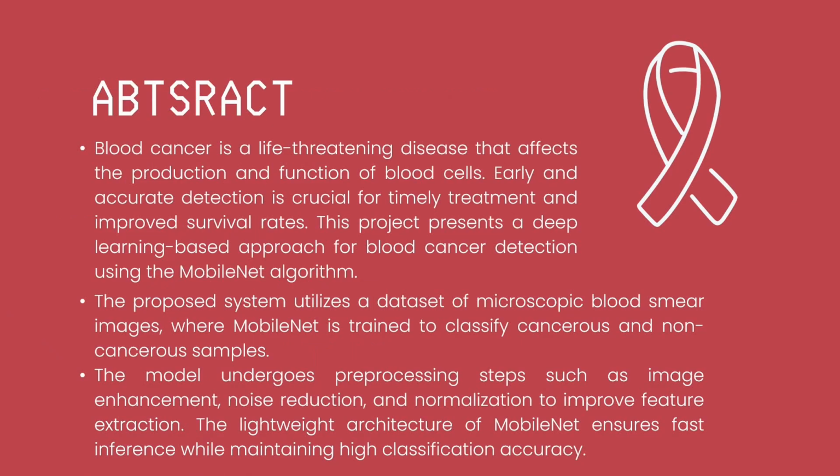In the abstract, you can mention that blood cancer is one of the life-threatening diseases for the overall society. The survival rate for blood cancer is very low compared to other diseases. So we have to implement an algorithm to detect blood cancer at an earlier stage itself. For whatever disease you are predicting, the earlier it is detected, the higher the chances of curing it compared to the last stage of the disease. So it is very important to predict these diseases in earlier stages. That is what we are going to do. We are going to predict this blood cancer at an earlier stage itself.